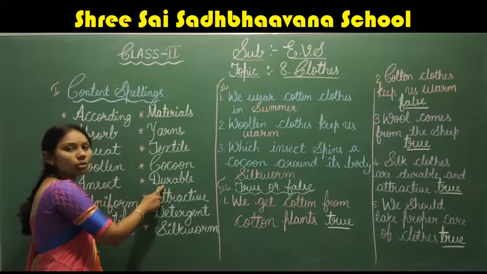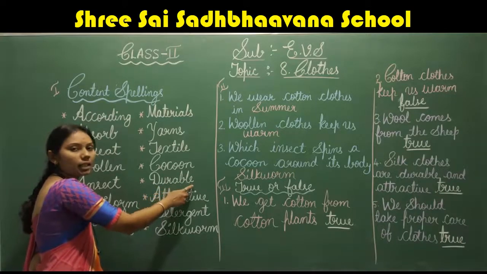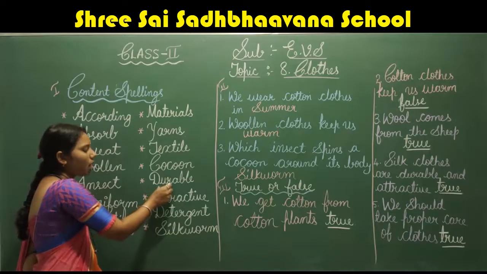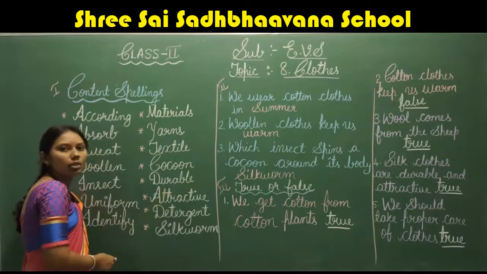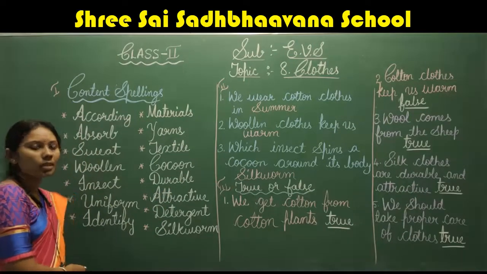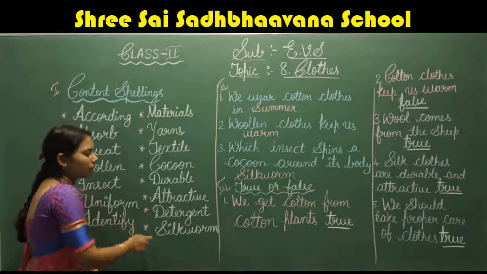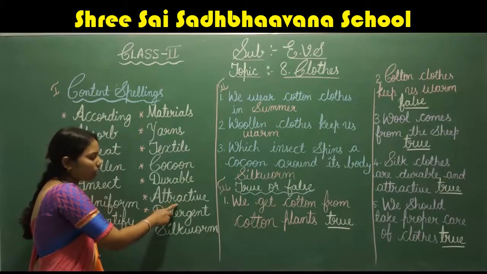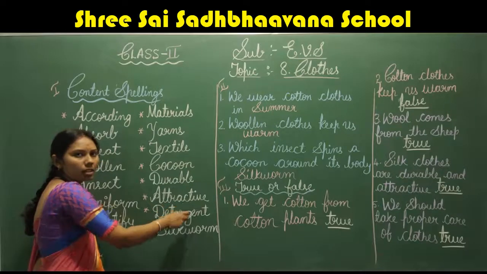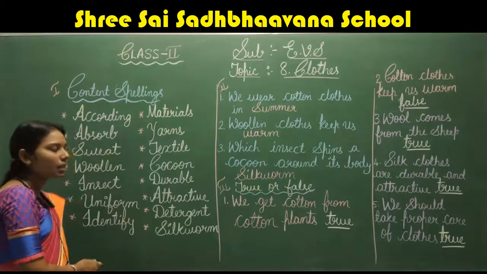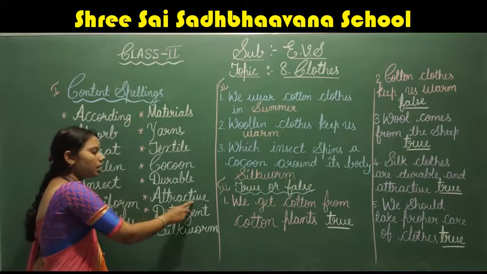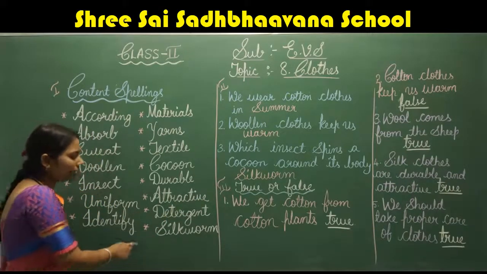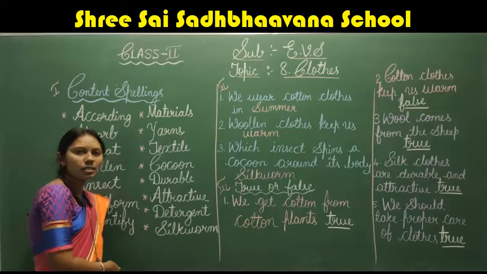The next is durable. D-U-R-A-B-L-E. Durable. Once again, D-U-R-A-B-L-E. Durable. Next, attractive. A-T-T-R-A-C-T-I-V-E. Attractive. Once again. Next, detergent.